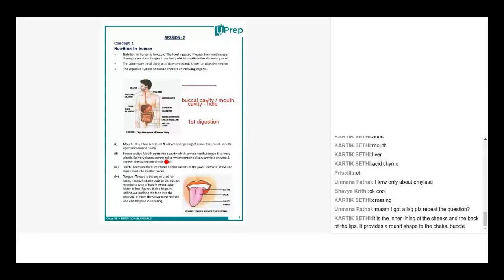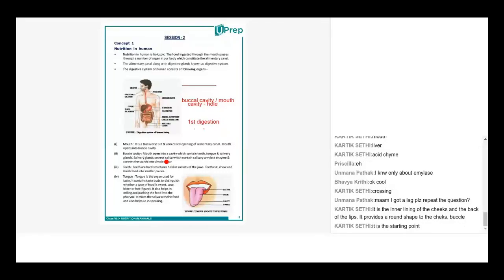So what happens inside the buccal cavity? Inside the buccal cavity, starch is converted to simple sugar. Ma'am, I think it is glucose here. Can I check once, because in my last year textbook it's there. Yeah, please check.